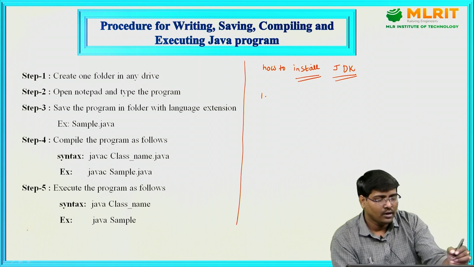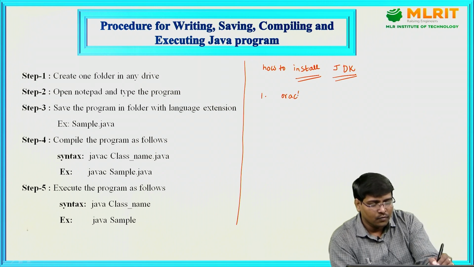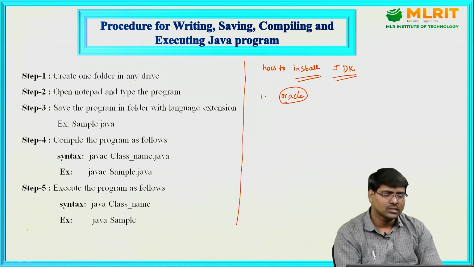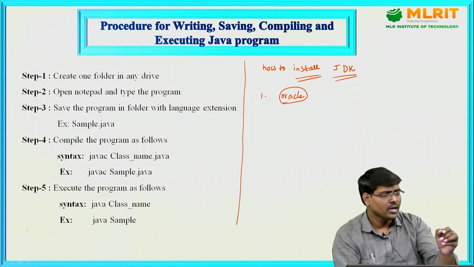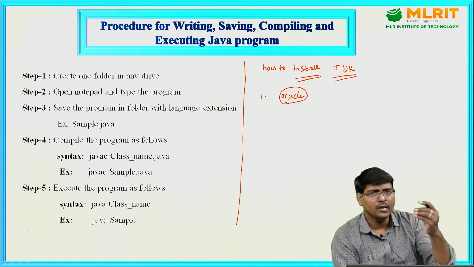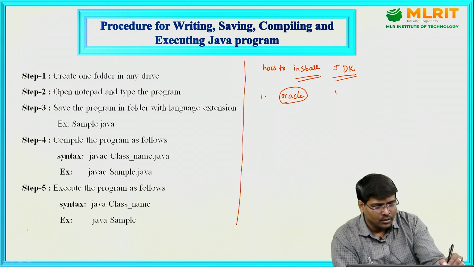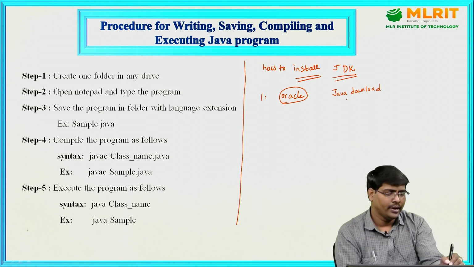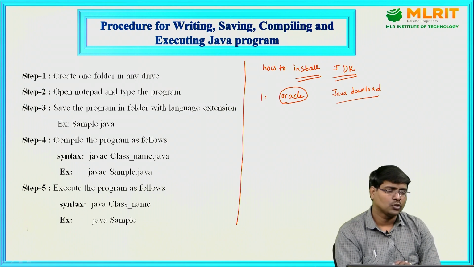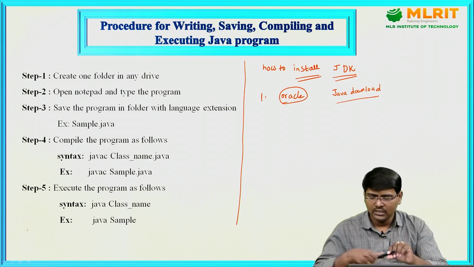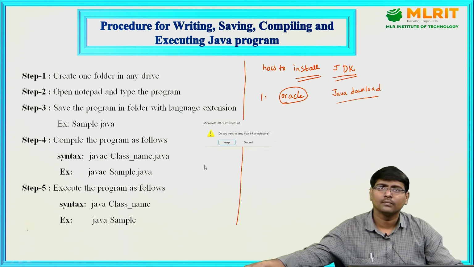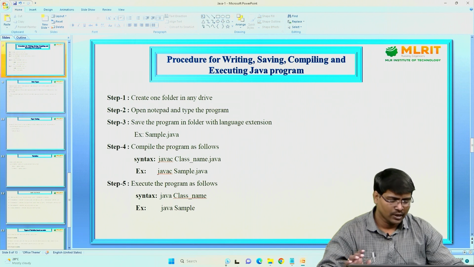Now Java is a product of Oracle Corporation. Java is in the hands of the Oracle organization. Anyway, simply go to any browser, go to Google, and type Java download. Actually, in my system Java is available, and anyway I will show you. Go to the option Java download. Once the option is available, I will show you step by step.